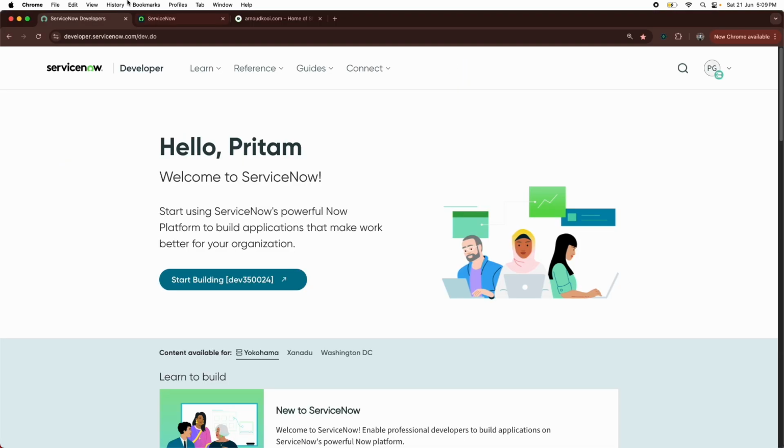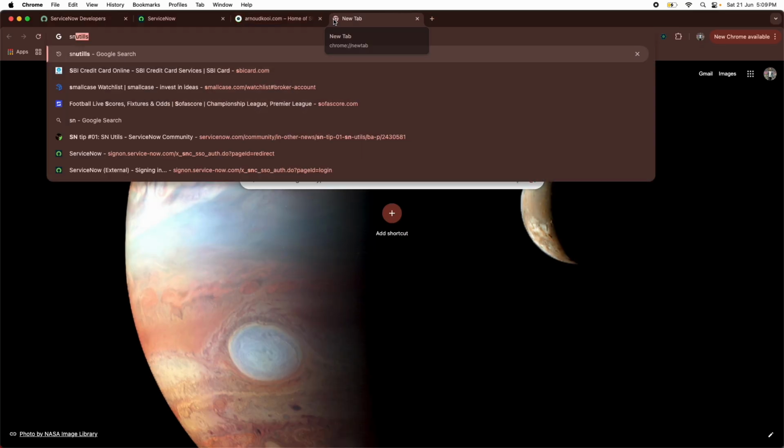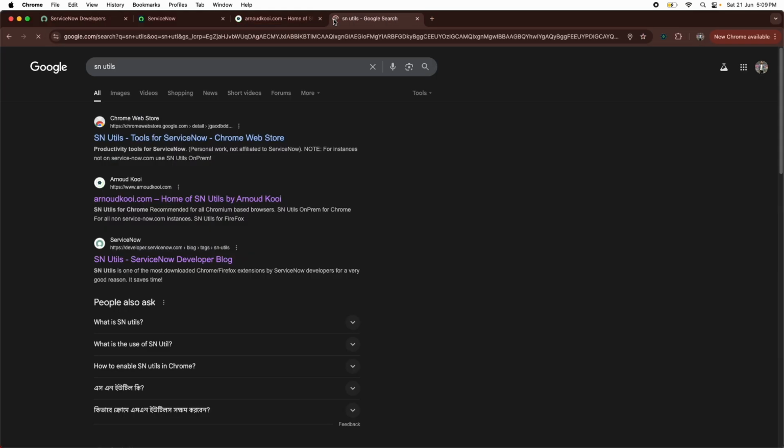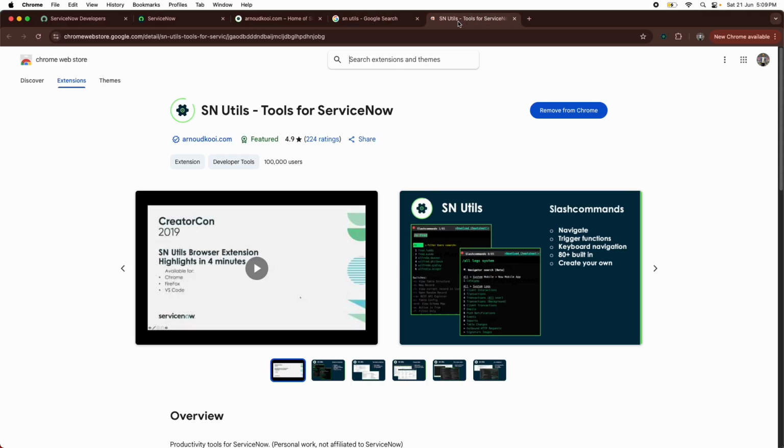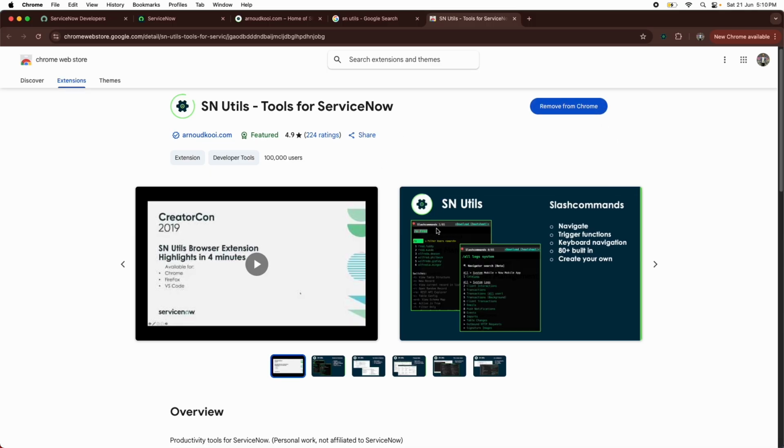Okay, alright, so this is my developer page, and just go to Google and search for SN Utils. That's it. Just do a Google search, and you can see it in the Chrome Web Store. If you're using a Chrome browser, then you can definitely download it. I've already downloaded it, so that's why it's showing me remove from Chrome. So that's a simple plugin.